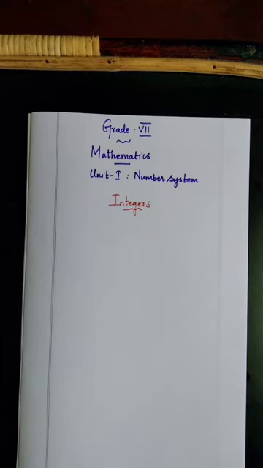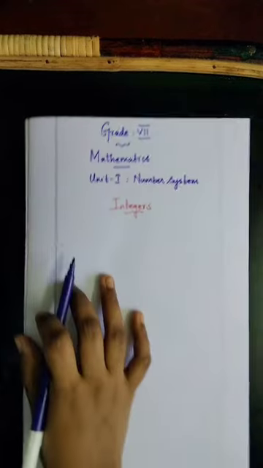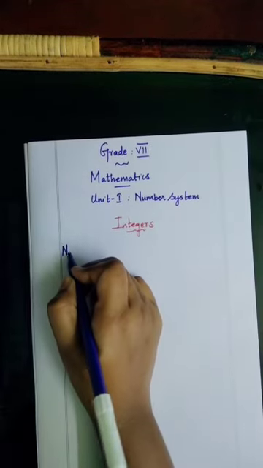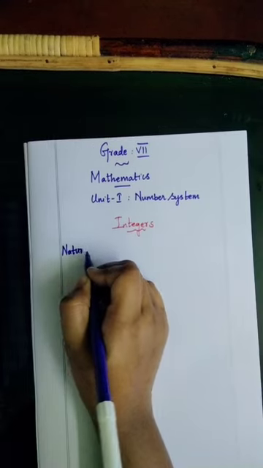Our first unit name is number system. Under the number system, the first heading is integers. Before that, what are natural numbers? The first heading is natural numbers.